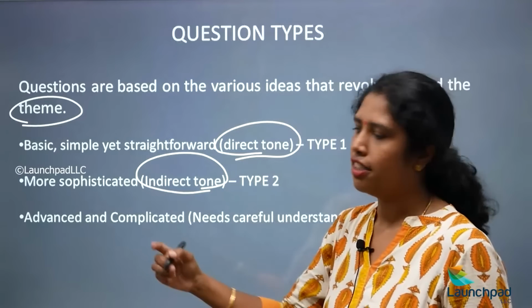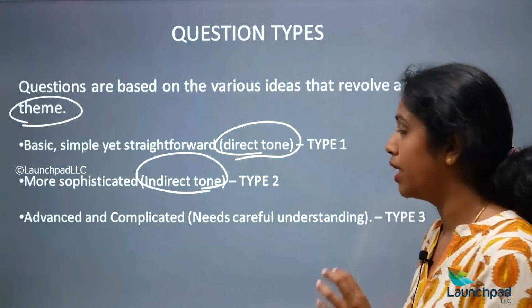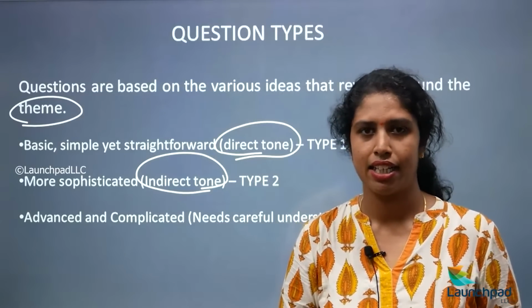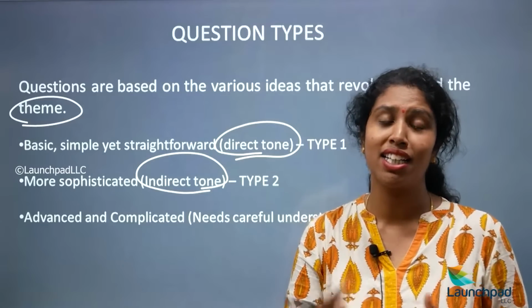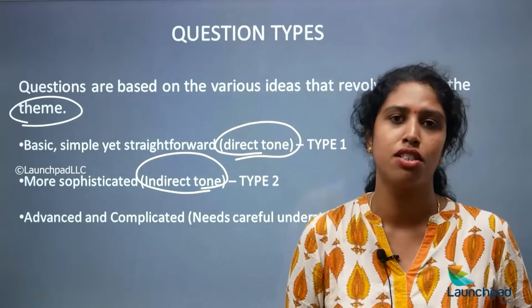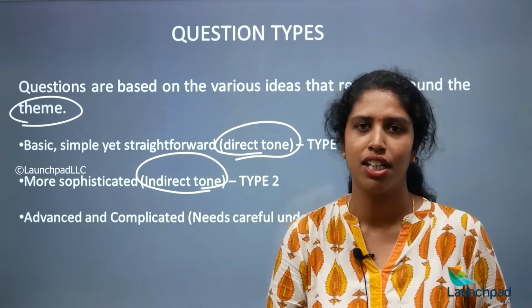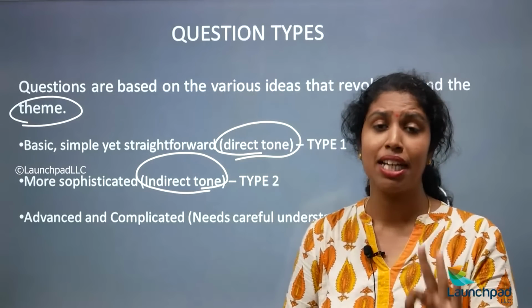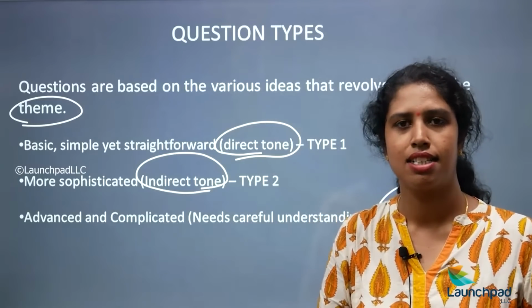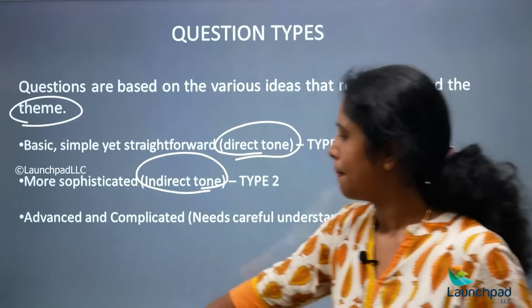And third, advanced and complicated. It needs a lot of understanding. You have to understand really well. Sometimes it might even require rereading the passage to understand what the author is actually talking about. So that is type 3. So these are the three main types we will be discussing in this video. Next.